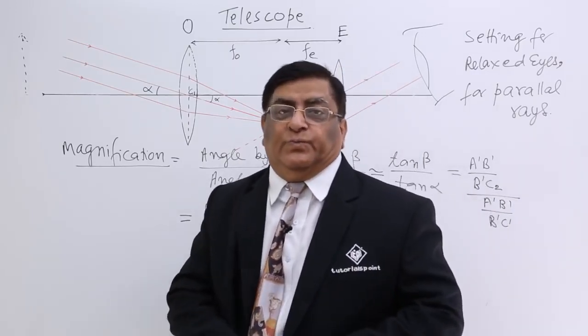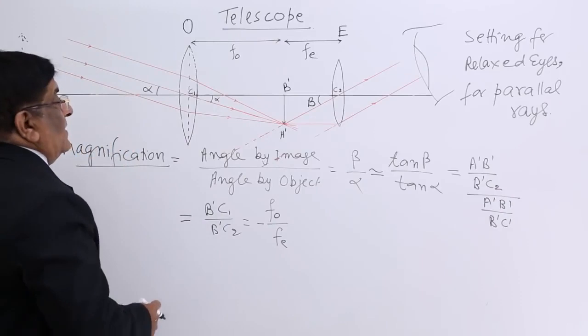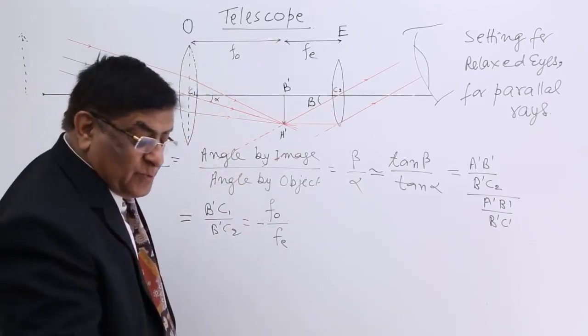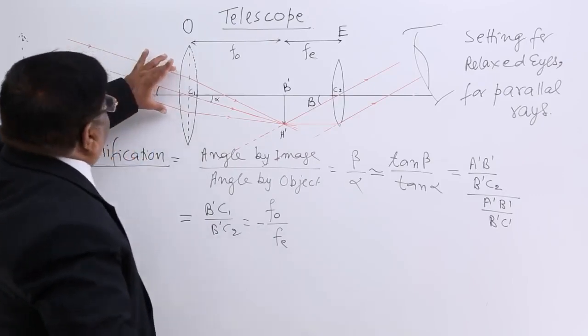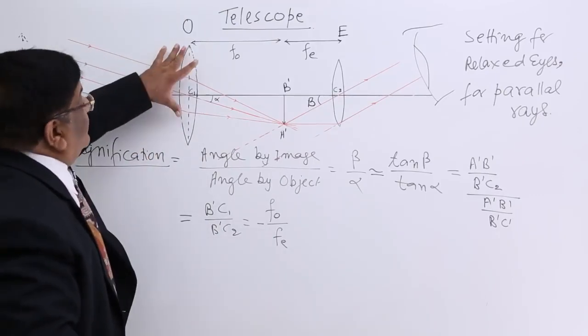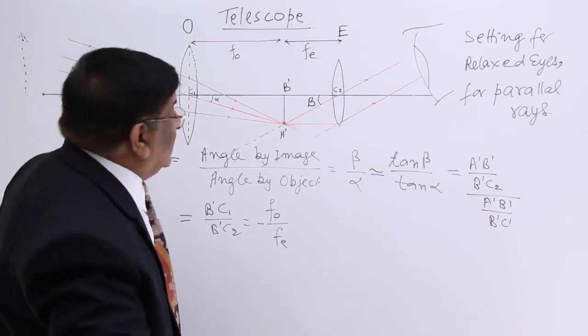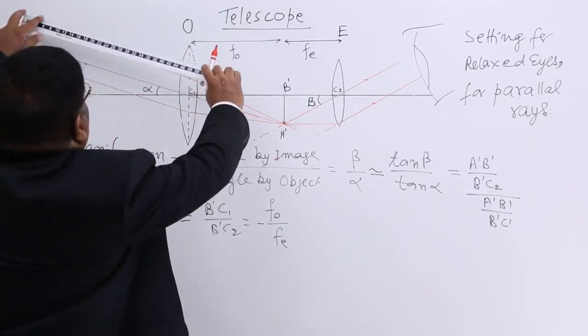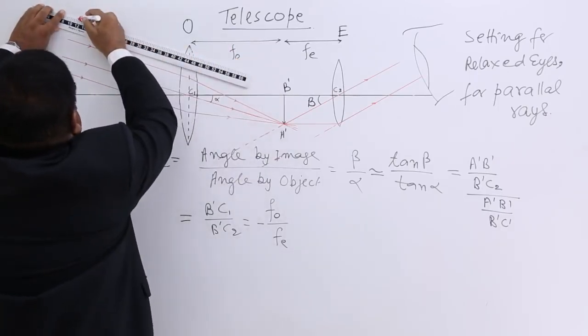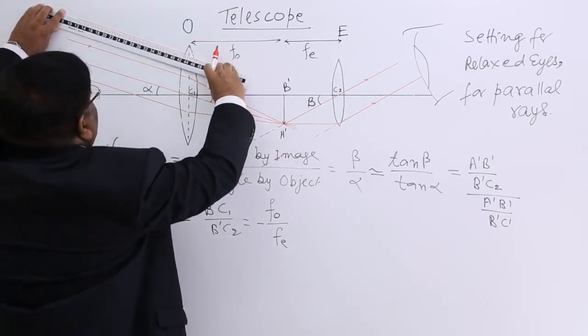So what do we do? This area we increase. Suppose we have this much of lens and it is collecting 1, 2, 3 rays. Now we have this much of lens and this lens is collecting a large number of rays. Suppose it can now collect this much.